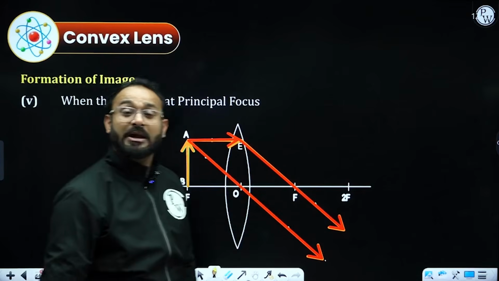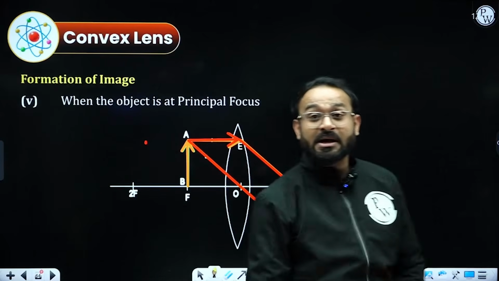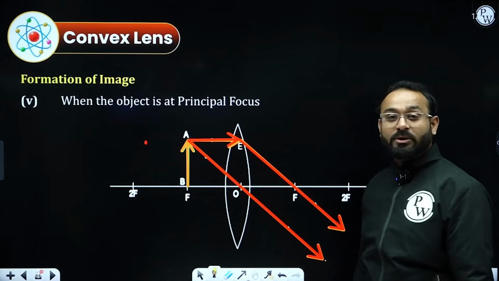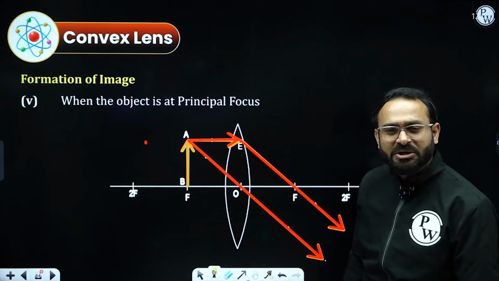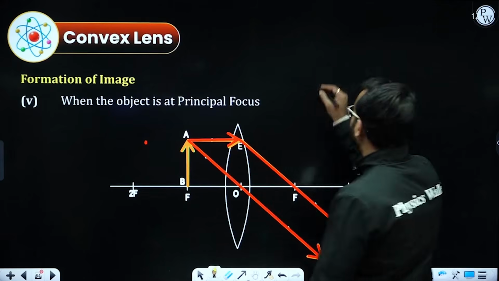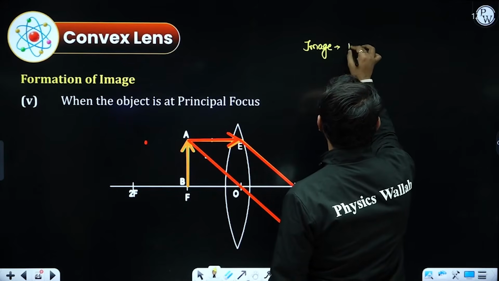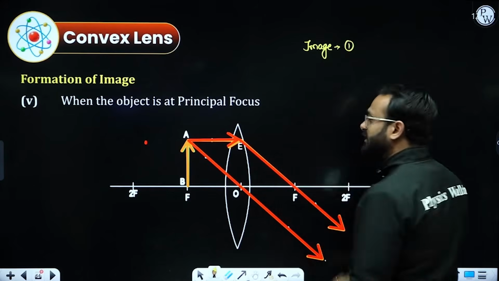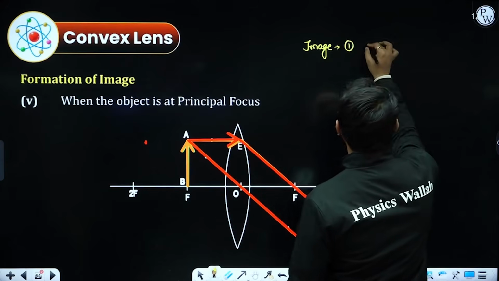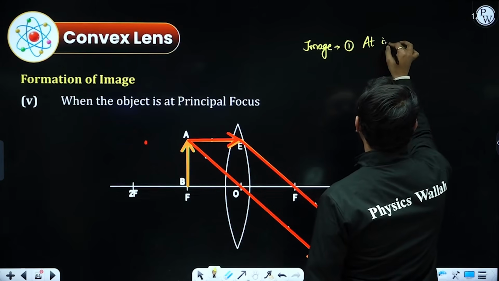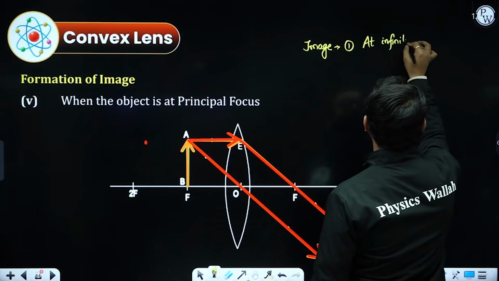Amazingly, these two refracted rays are not going to meet. They are parallel to each other, and we know this concept from the spherical mirror story. If the light rays are parallel to each other, they never meet. They will meet, correct, at infinity.